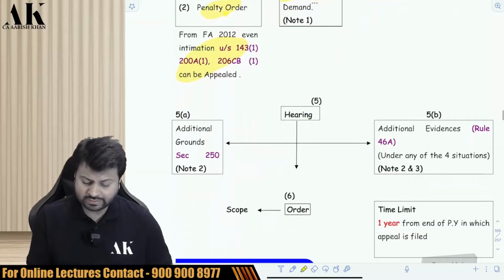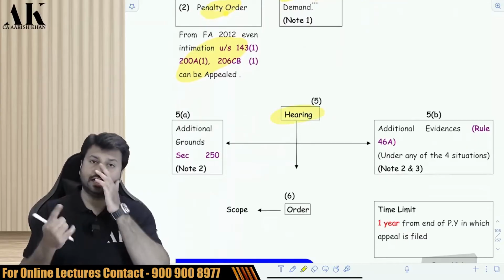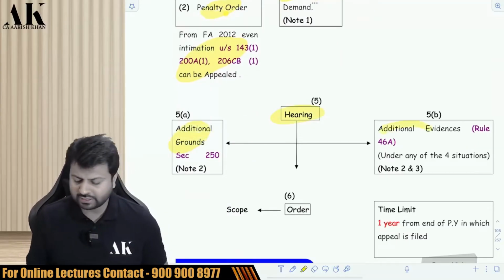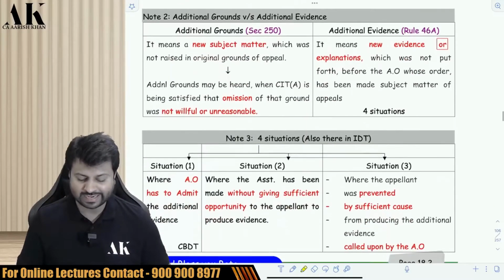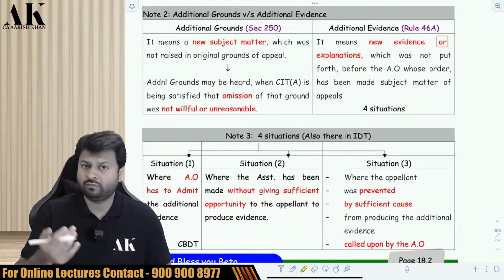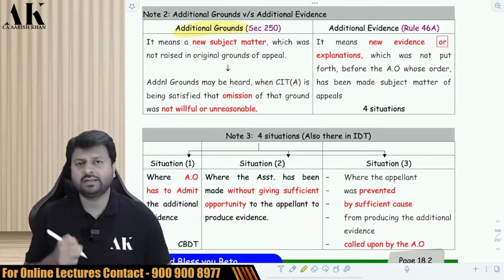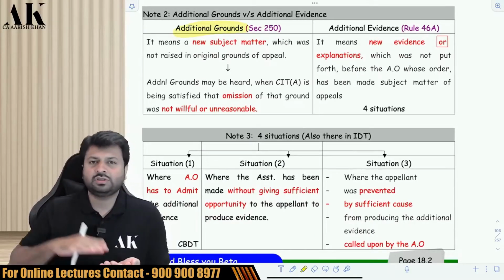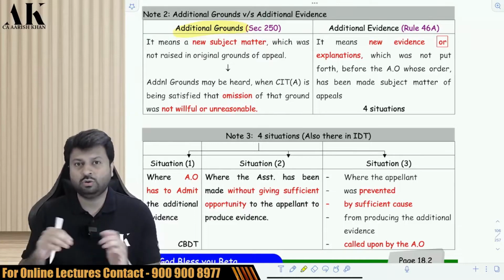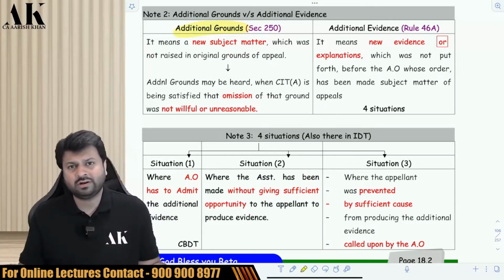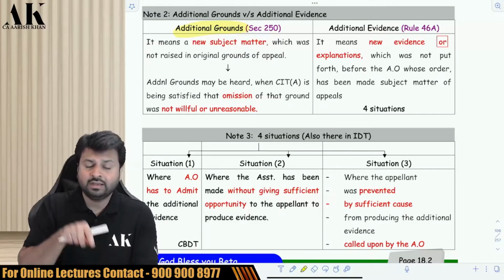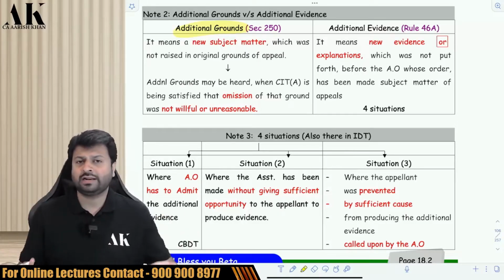Now during the hearing, there might be two important factors which can arise. One is additional grounds and the other is additional evidence. We need to understand these two concepts one by one, what exactly they are and when they can be enforced. First of all, what is additional ground? Additional ground means a new subject matter. Suppose you have appealed initially on depreciation. You are having a dispute with respect to depreciation. Now you want to appeal with respect to 37(1) also. So this is altogether a new matter. If you raise altogether a new matter, that is known as additional ground.